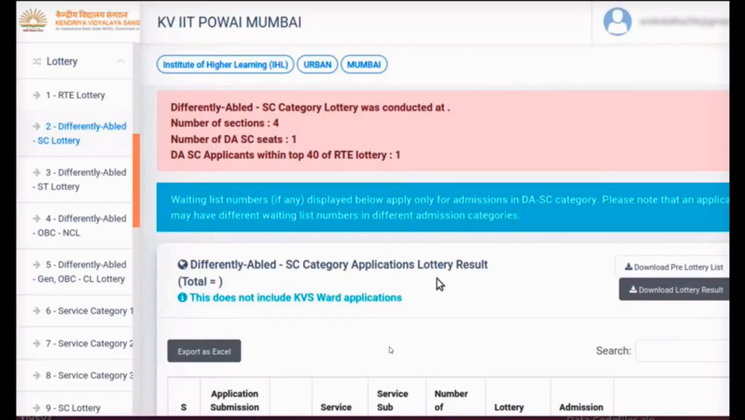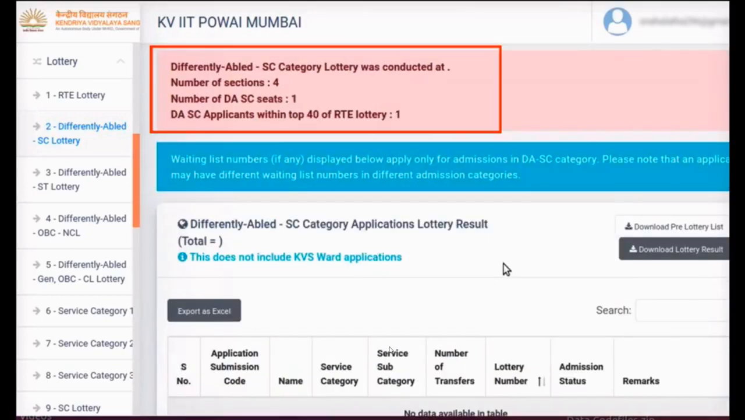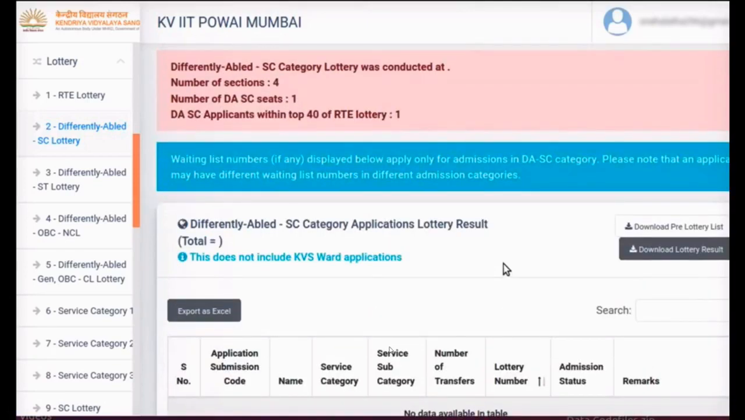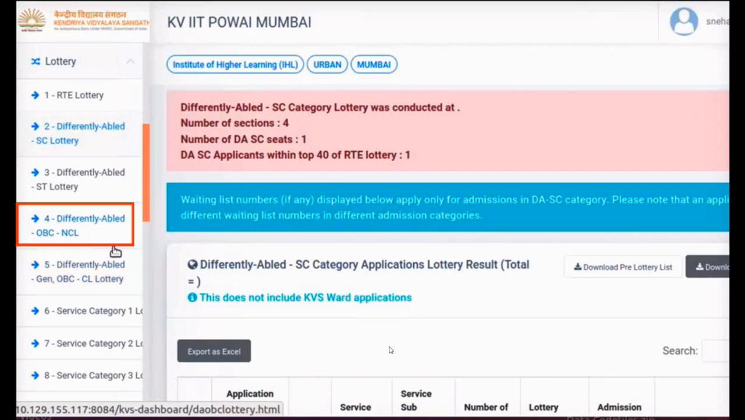A new list is displayed on the page. Show the post-lottery and pre-lottery sequence numbers to parents. Here there is only one application in this category. Hence there is no waiting list. This may be different in your case. Now conduct all the lotteries given in the sequence here. For demonstration, I have conducted lotteries for differently abled ST lottery, differently abled OBC NCL lottery, differently abled general OBC NCL lottery. Next, I will demonstrate the service category 1 lottery.